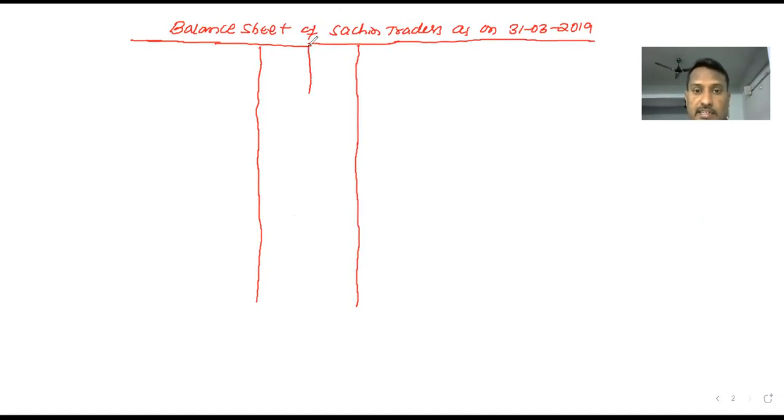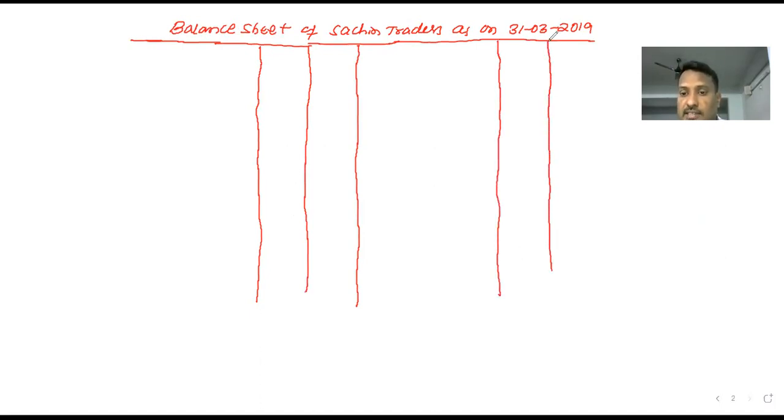No debit and credit in the balance sheet. It is a statement, not an account. That's why the balance sheet has been divided into two sides. Left hand side is called liabilities. Then right hand side is called assets. Rupees, total rupees.